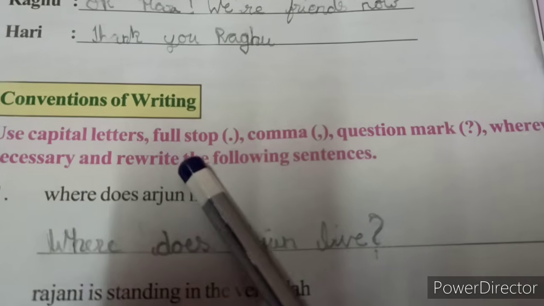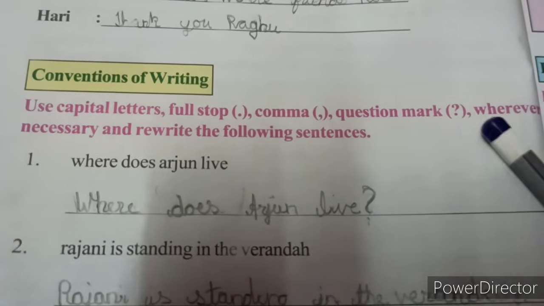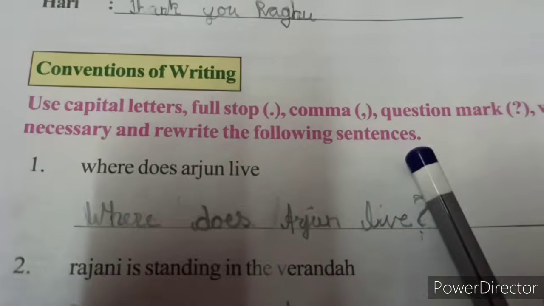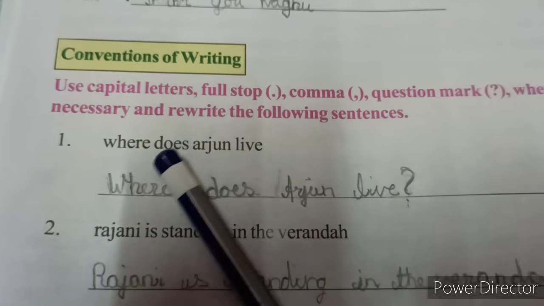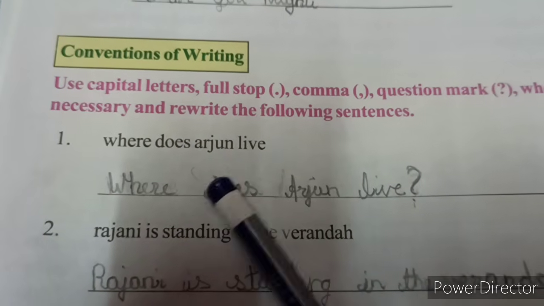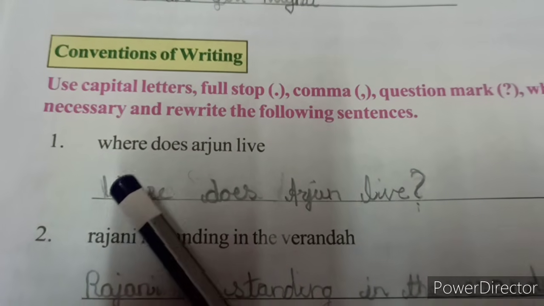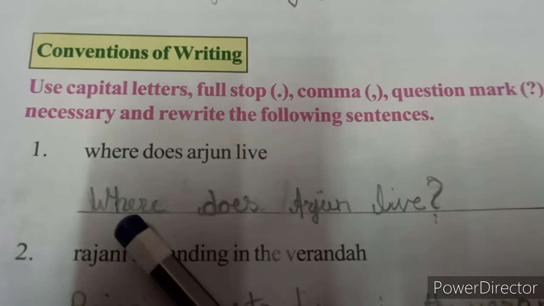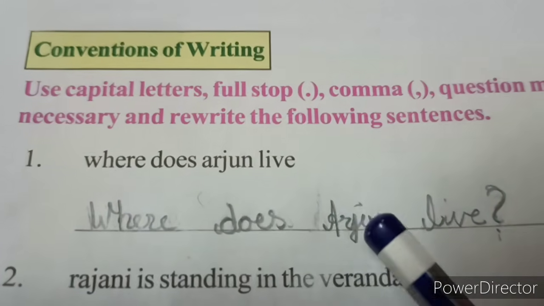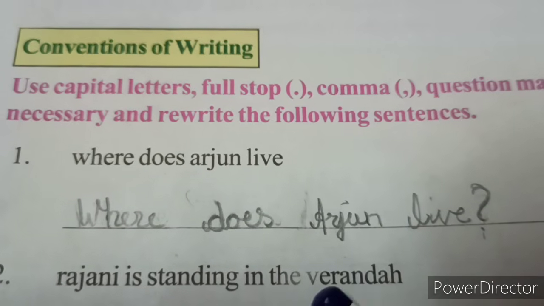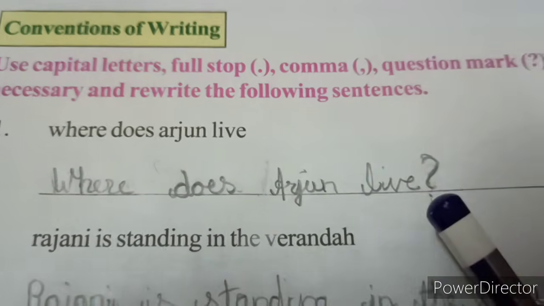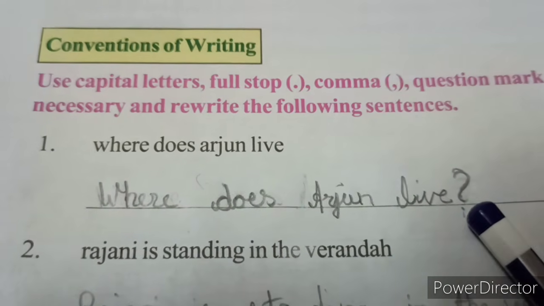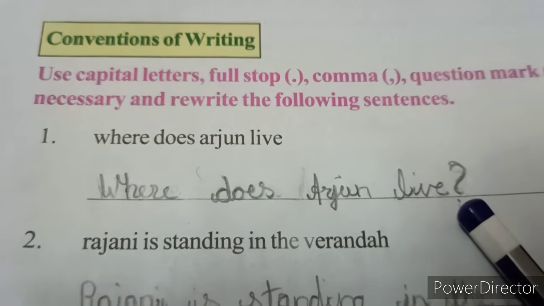Use capital letters, full stop, comma, question mark wherever necessary and rewrite the following sentences. So first one, where does Arjun live? So the starting of the sentence you have to write a capital letter. Okay, where, so W is a capital, and Arjun is a name. So a name should start with a capital letter. And since this is a question, you have to keep a question mark. Okay.